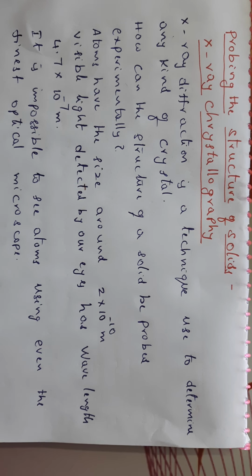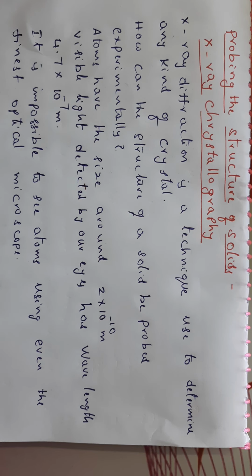But the light which we can see with our eyes is called visible light. Visible light detected by our eyes has a wavelength of nearly 4.7 into 10 to the power of minus 7 meters.